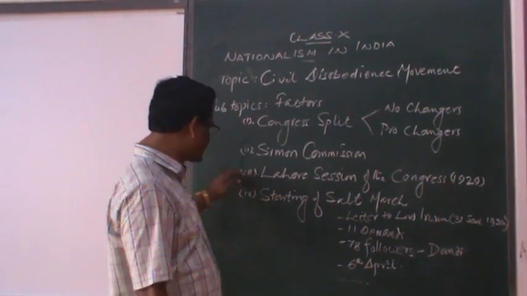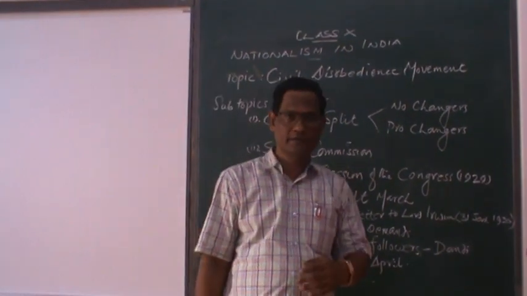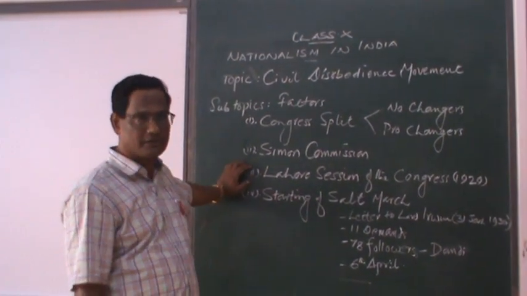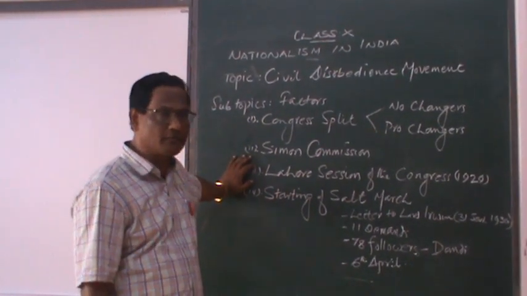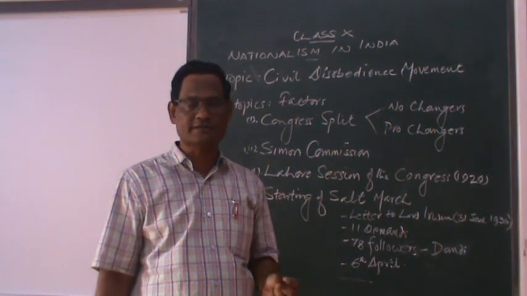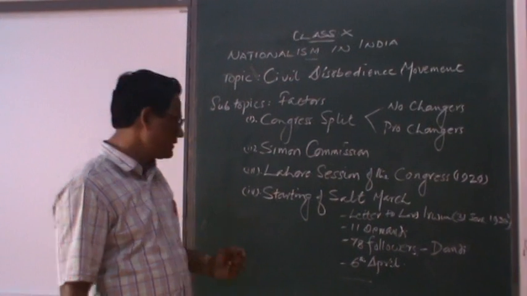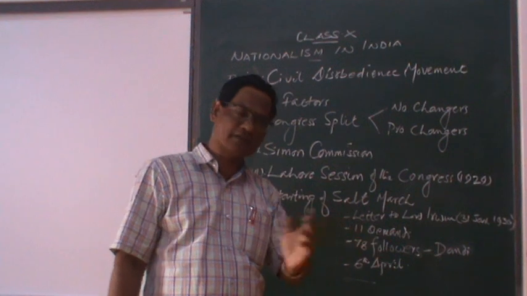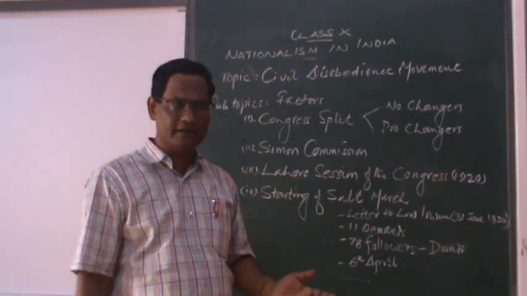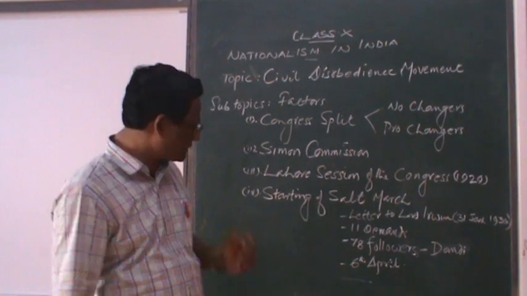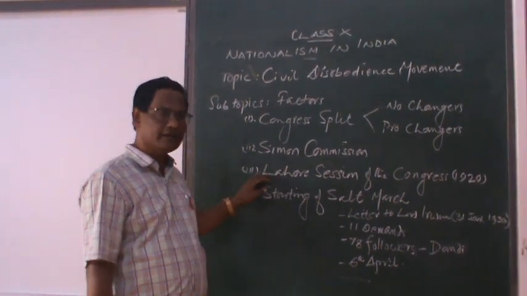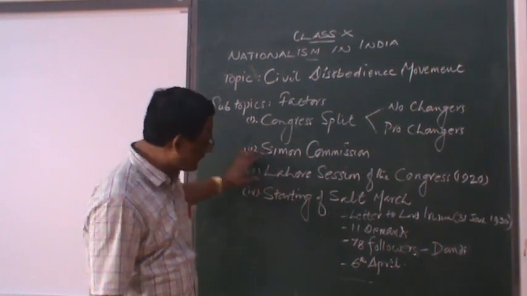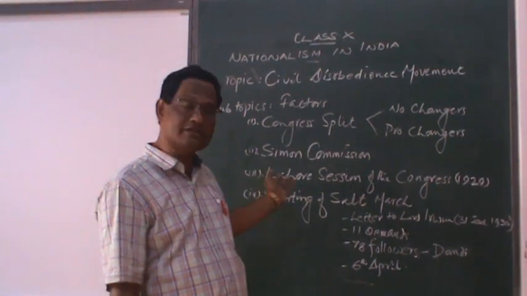And we come to the third point, that's the Lahore session of the Congress, 1929. Lahore session of the Congress, 1929 took three historic decisions. Number one, the Congress decided to celebrate Indian Independence Day on 26th January. Second, the Indian National Congress decided to celebrate the Indian independence and they demanded Poorna Swaraj. And thirdly, the Congress demanded that they should start the civil disobedience movement under Mahatma Gandhi. So these were the three historic decisions taken in the Lahore session of the Congress under Pandit Jawaharlal Nehru.